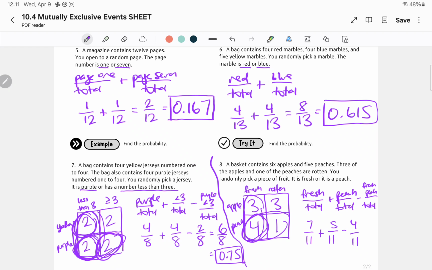So 7 plus 5 is 12. 12 minus 4 is 8. And let's make that into a decimal. So 8 over 11 is 0.727.